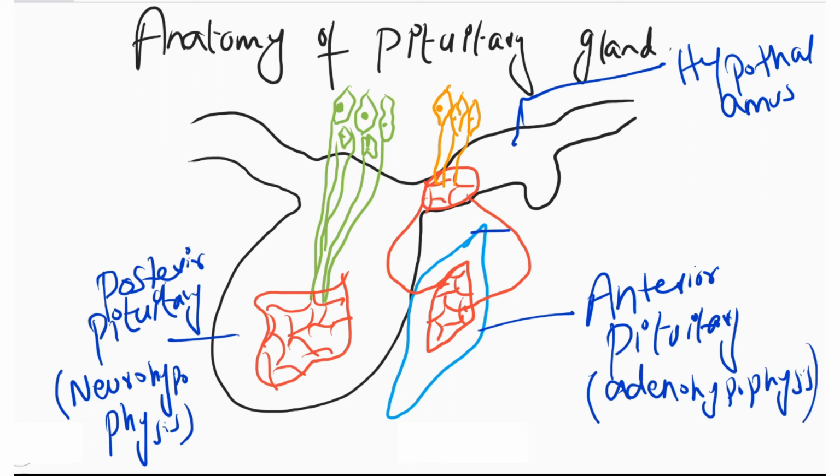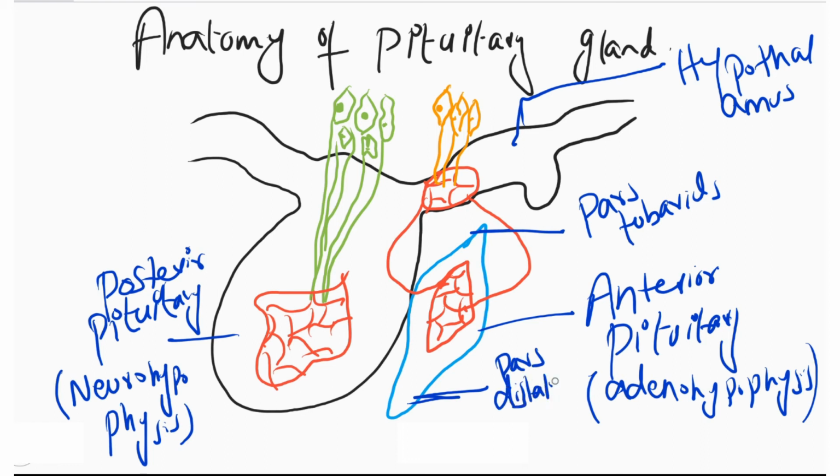Posterior pituitary consists of pars tubulus and pars distalis. The anterior pituitary arises from the ectoderm and the posterior pituitary arises from the hypothalamus. The anterior pituitary has secretory cells which are known as the neurosecretory cells.